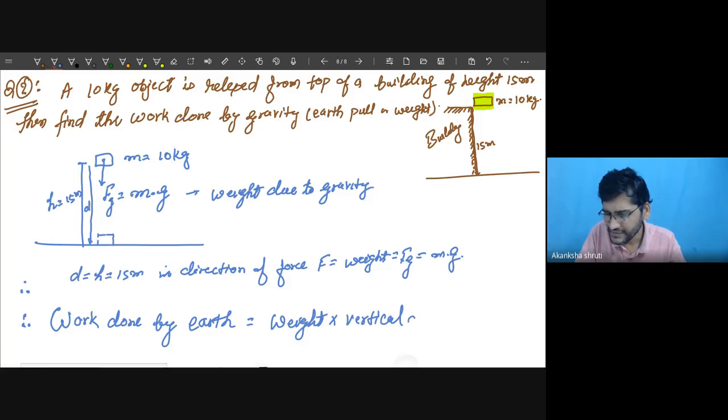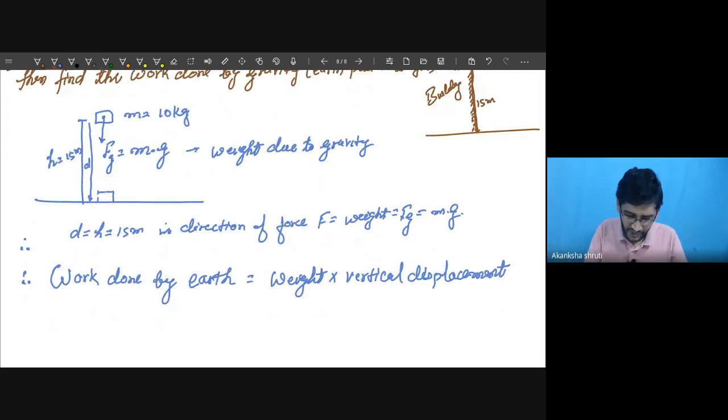In the form of a formula, we can also keep in mind the work done W can be written in terms of weight: Fg into the displacement d.